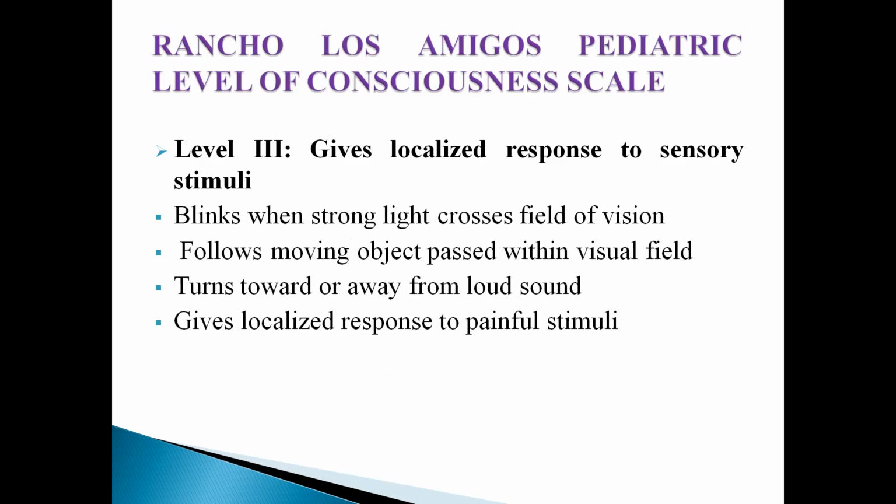The next is level 3, gives localized response to sensory stimuli. The child blinks when a strong light crosses the field of vision and follows a moving object passed within the visual field. The child turns towards or away from a very loud sound and gives localized response to painful stimuli.